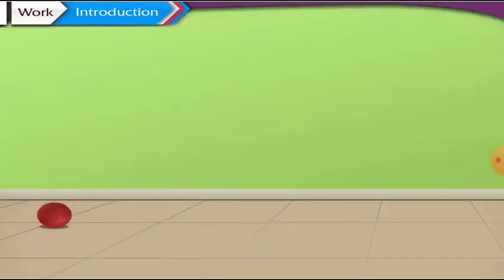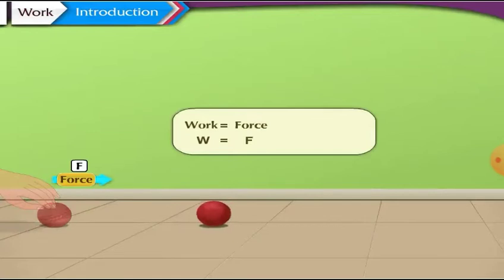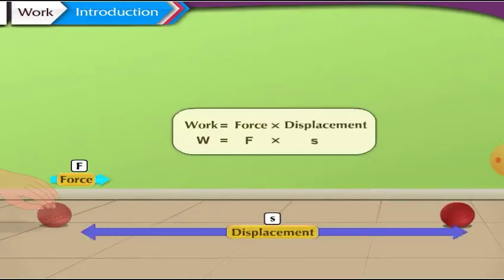We have already learnt that the work done by a force acting on an object is the product of the magnitude of the force and the displacement of the object in the direction of the force. We have also learnt about the different types of forces in the previous grade.